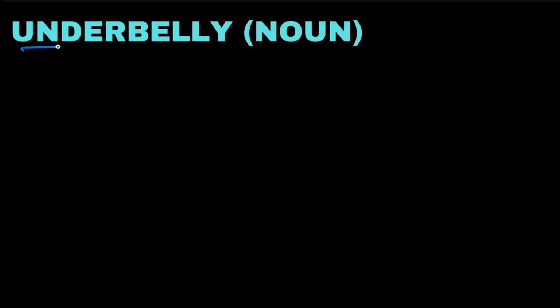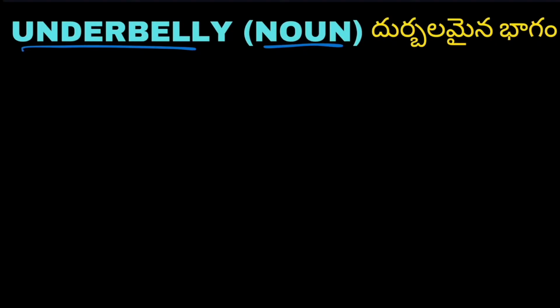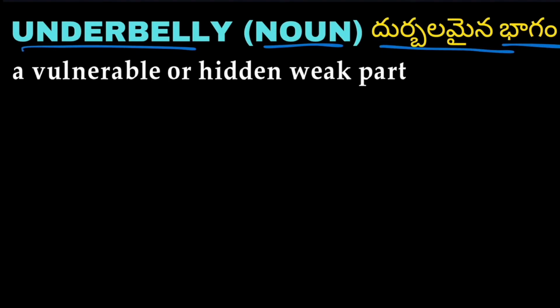Then the next word we have is underbelly. Underbelly is a noun, and underbelly means durbalamaina bhagam. Durbalamaina bhagam is underbelly. A vulnerable or hidden weak part is called underbelly. Generally, below the belly part it is hidden or weak. So underbelly means a vulnerable or hidden weak part.